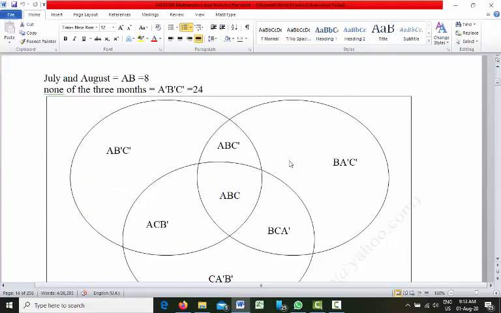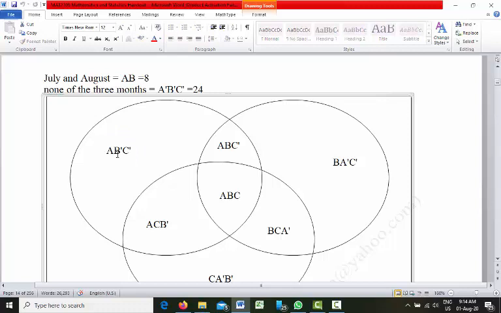First of all, let us understand this one. Here we have A, B prime, C prime. So this portion is A, B prime, C prime. In this portion, only A is there. B is not there. B prime means B is not there. C prime means C is not there. So in this portion, only A is there. B and C are not there. As you can see, it is clearly mentioned that here only A is there.